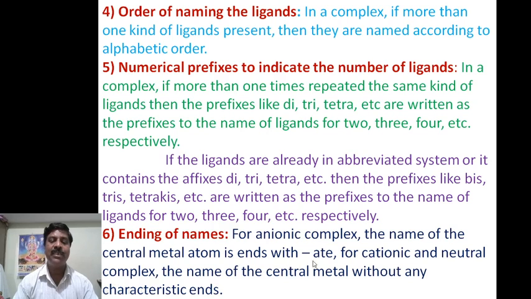For cationic and neutral complexes, the name of the central metal has no characteristic ending, but for an anionic complex the central metal name should end with -ate.